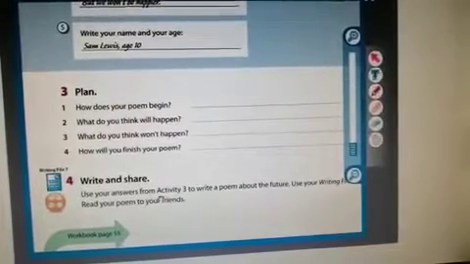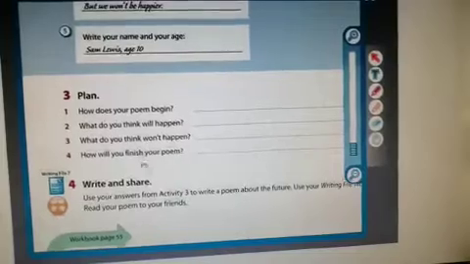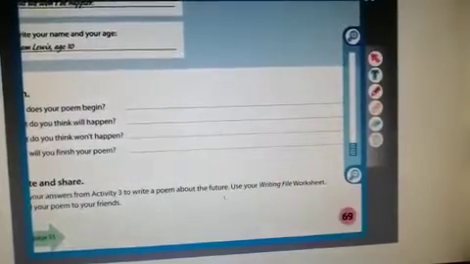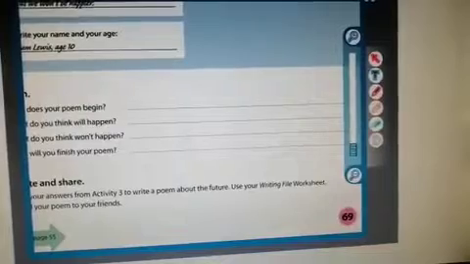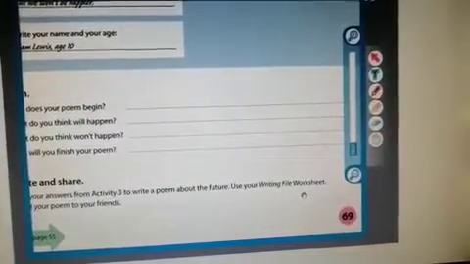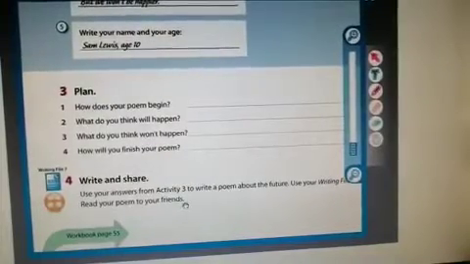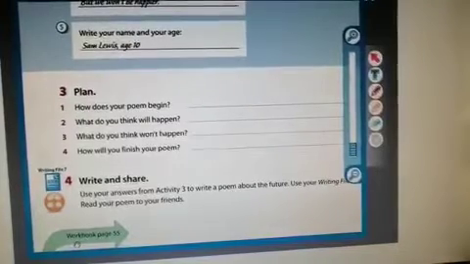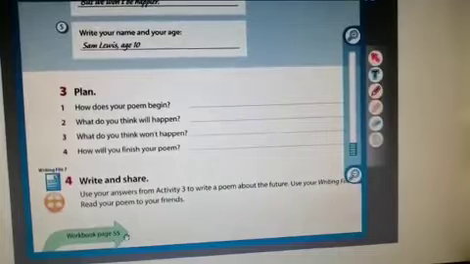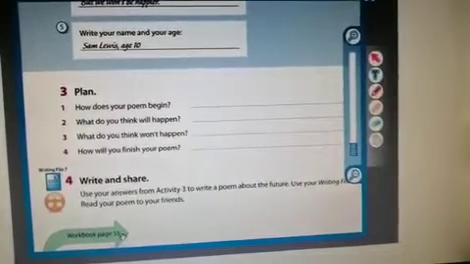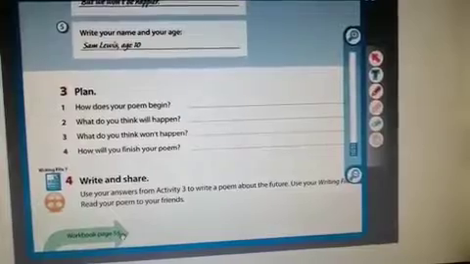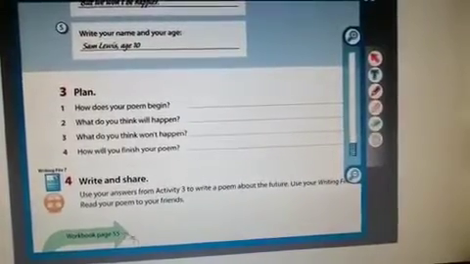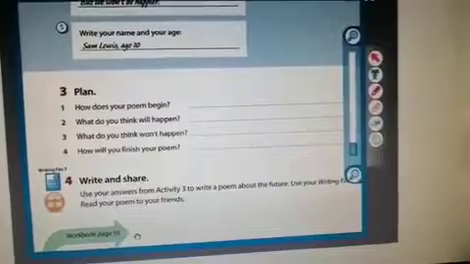Use your answers from activity 3 here to write a poem about the future. Use your writing file worksheet. I will send it to you in order to write on it. Read your poem to your friends. After that, follow workbook page 55. Go to workbook page 55 and answer the two activities there.